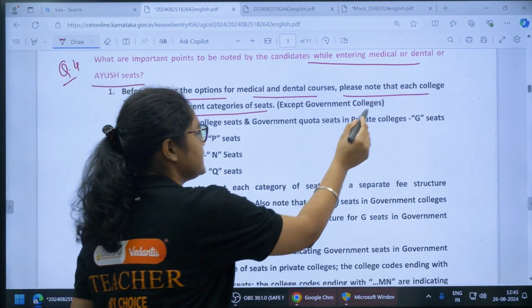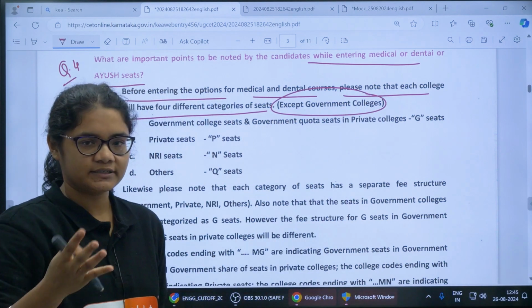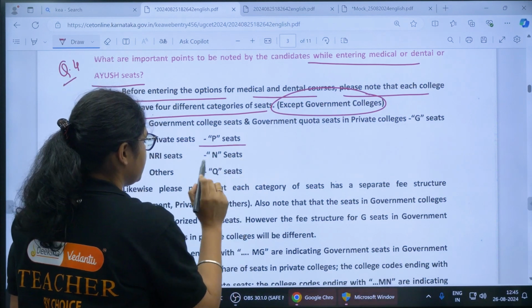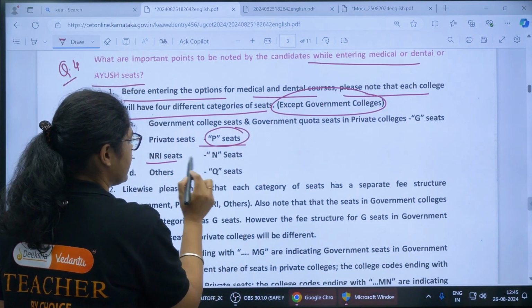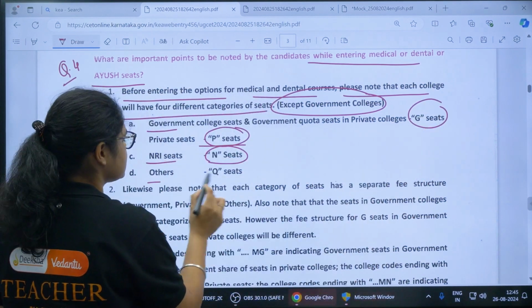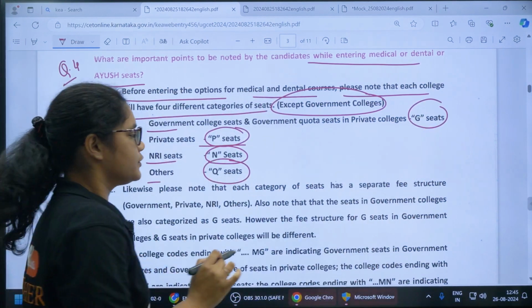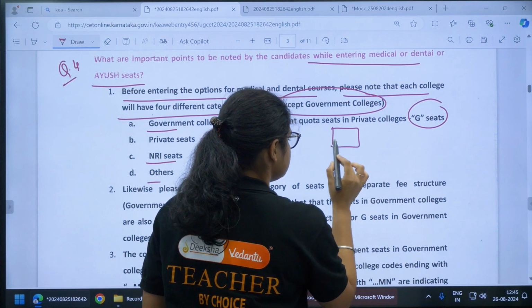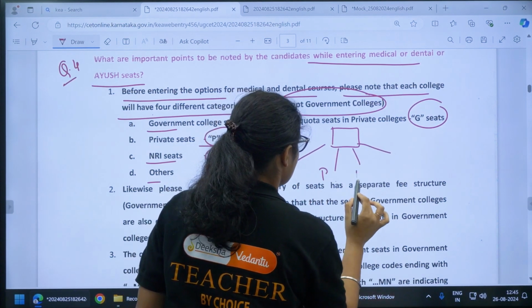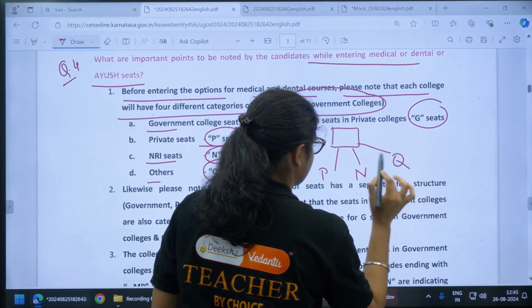Except the government colleges, other colleges will have 4 categories: private seats are P category, NRI seats are N category, government seats are G category, and others come in the Q category. So in one particular college there are 4 types of seats: government, private, NRI, and Q.